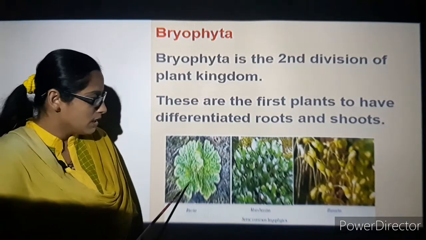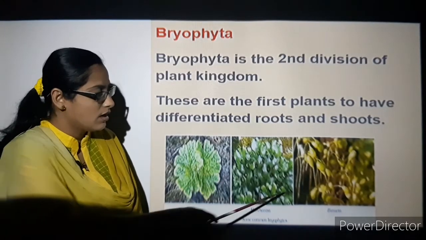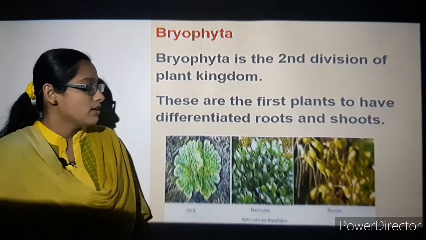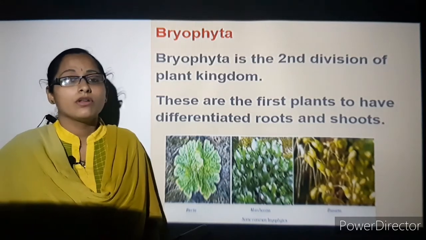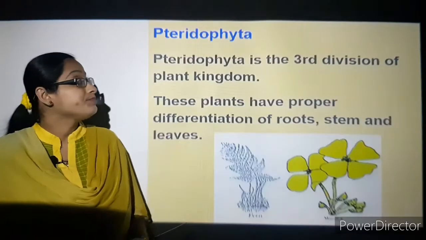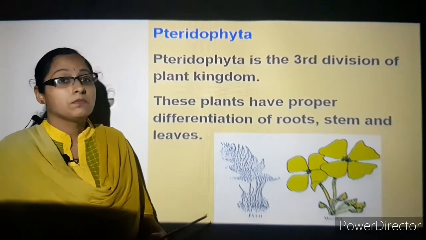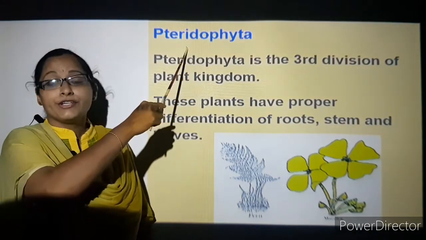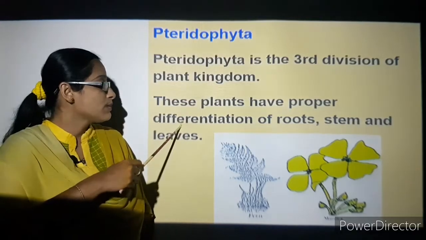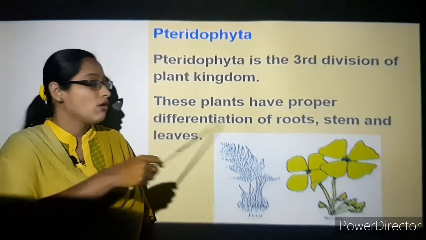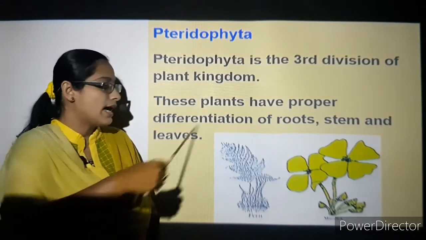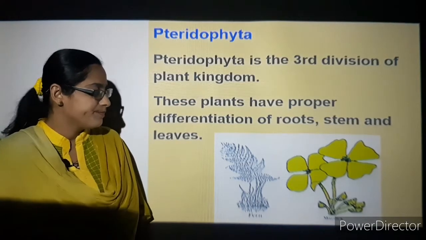You can see that Riccia, etc. have roots and shoots but not prominently developed. The third division of the plant kingdom is the Pteridophyta. These plants have proper differentiation of roots, stem and leaves.